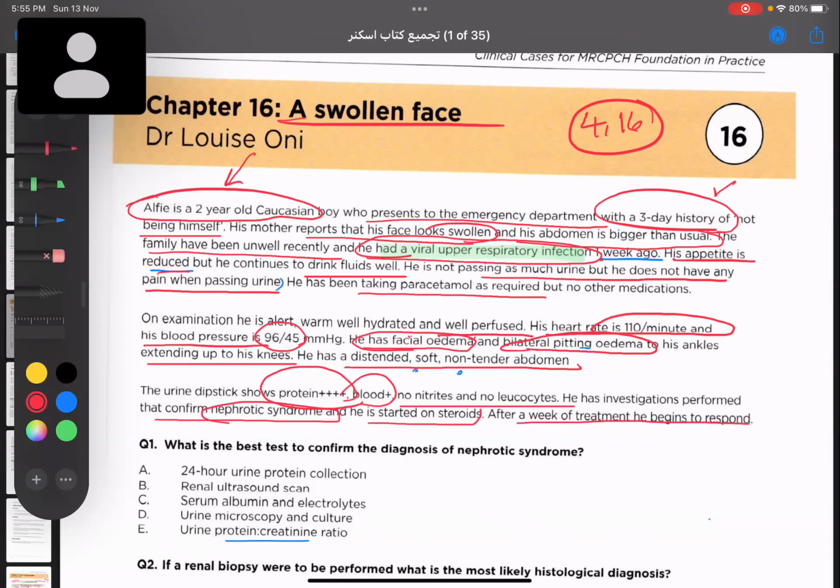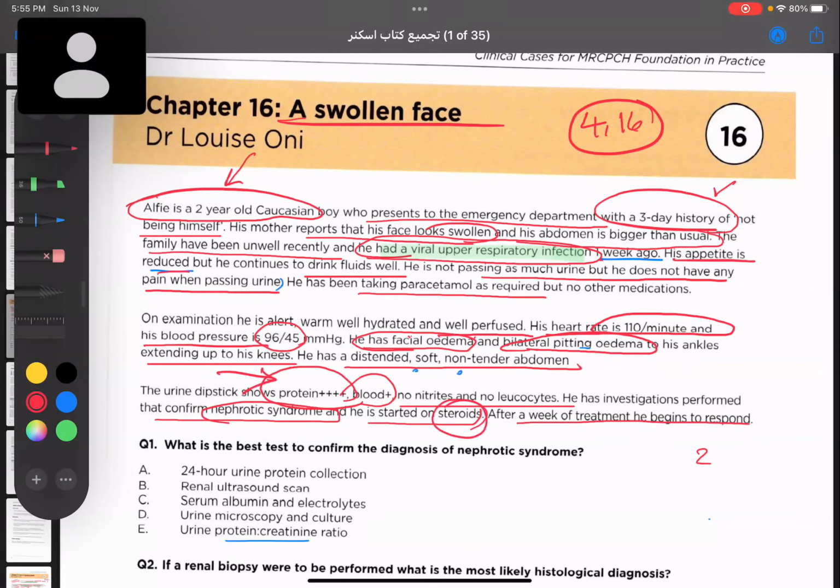So they have given us the entire history. This child is coming to us, a 2-year-old child, presenting with a swollen face, not feeling very well, and a history of viral infection. They ran certain investigations and reached the diagnosis that this is a case of nephrotic syndrome. And for nephrotic syndrome, we know the treatment: steroid. He was also found to have heavy, massive proteinuria. So, okay, he was started on steroid.